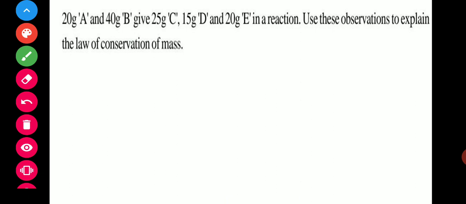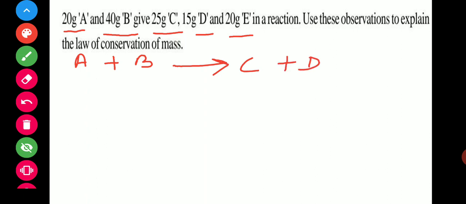Now here is a question for you. 20 gram of A and 40 gram of B give 25 gram of C, 15 gram of D, and 20 gram of E in the reaction. First of all, you can write the reaction: A plus B gives C plus D plus E. What will happen?